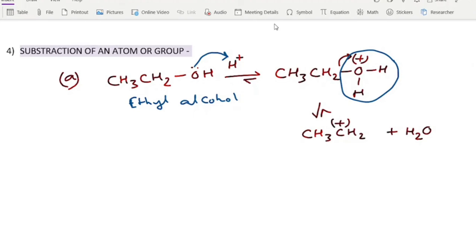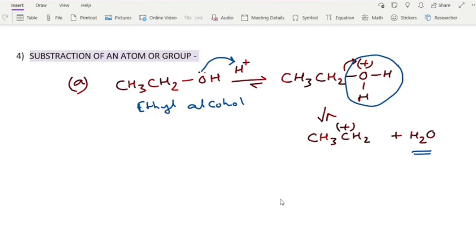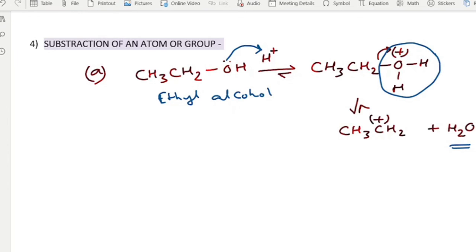Now what happens is, the electron pair is readily donated from this CH2 single bond oxygen to that oxygen atom, and thereby forms neutral H2O, and we get CH2 plus, that is the ethyl carbocation. So this is all for now. In the next lecture we will be discussing various problems related to this carbocation.